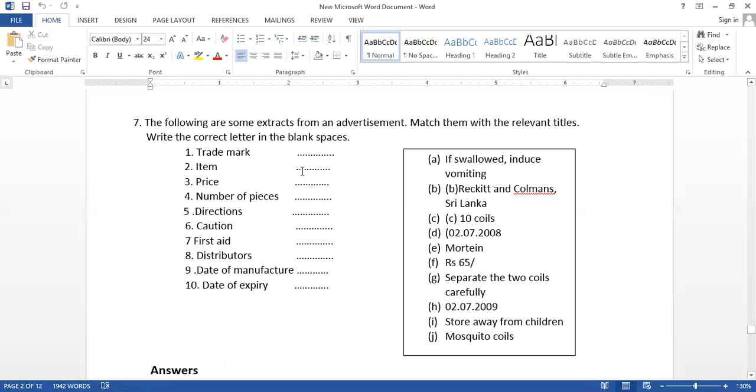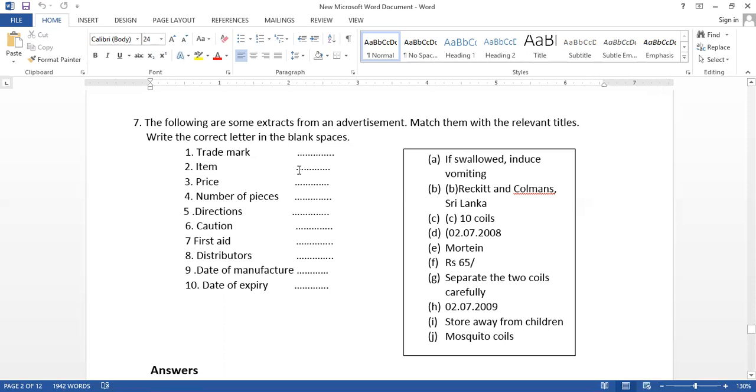So you can select the easy one. Item, what is the item here? Yes, item. What is the item here? We have here, what is the item? Mosquito coils. That is J. And trademark. Now, if you feel that it is difficult for you, you can fill the other things.